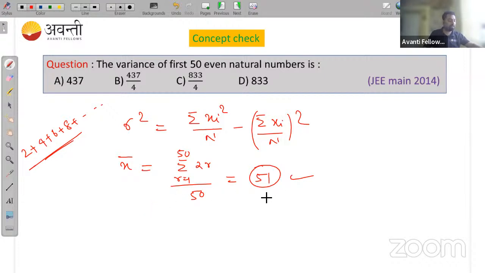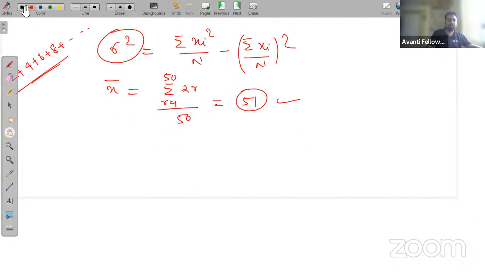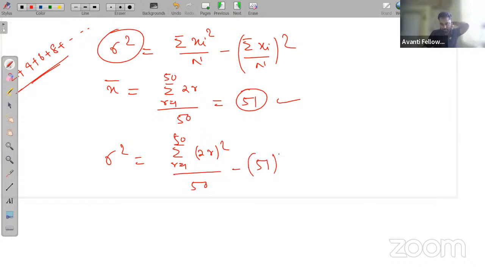Then you need to find the variance. How can you find the variance? The variance is this. Try to find it: summation r equals 1 to 50, (2r) square divided by 50, minus mean square, that is 51 square. You know the formula, so you can find it easily.